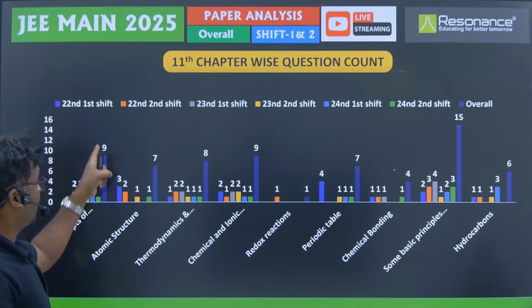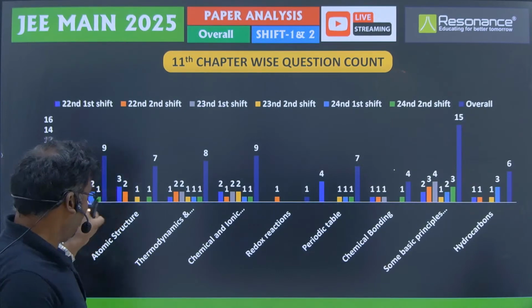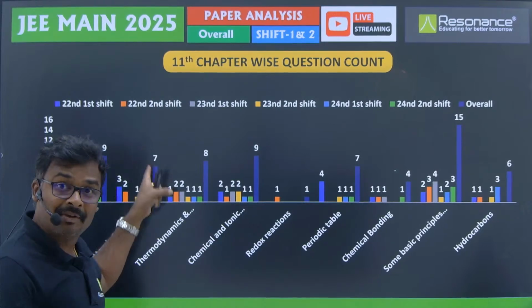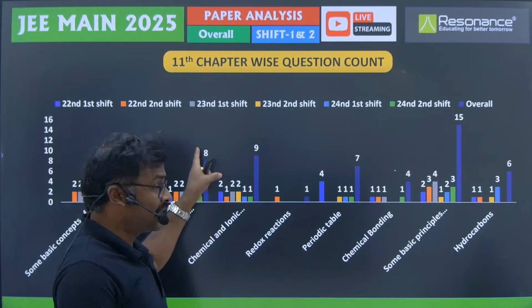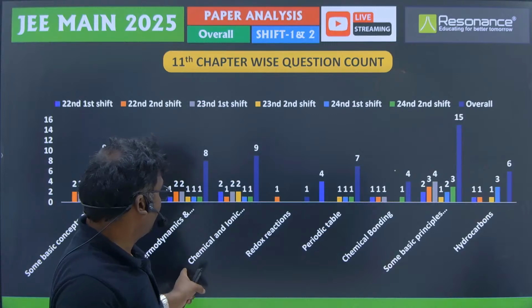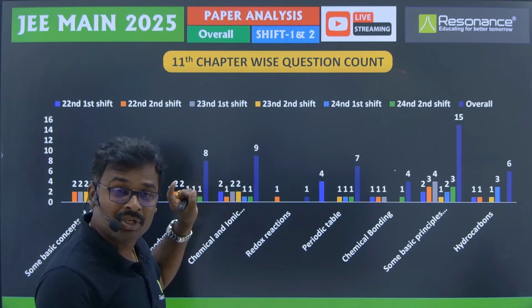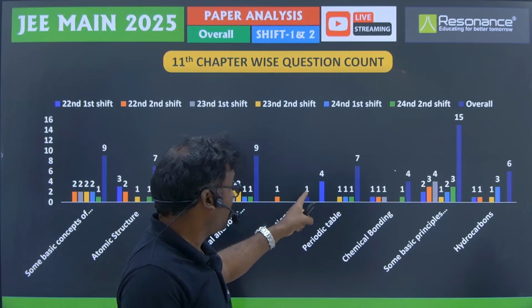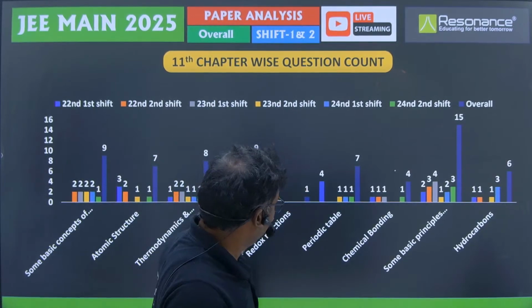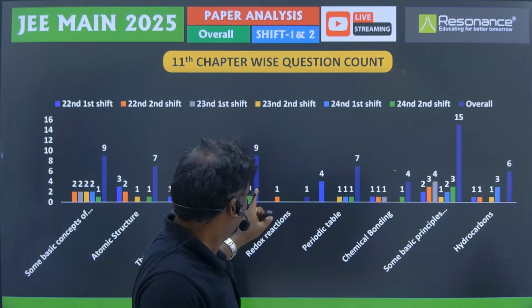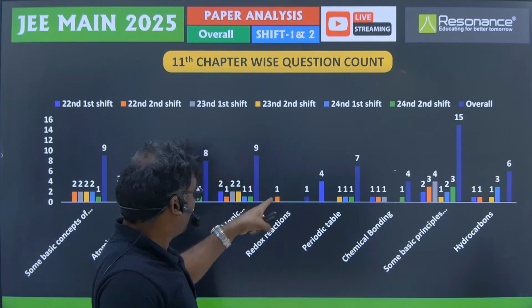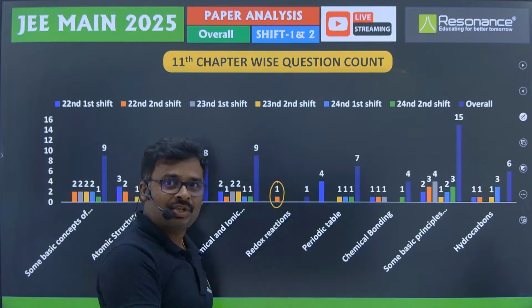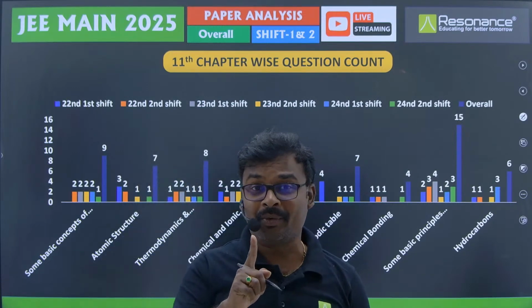And altogether we got 9 questions from this chapter, and then from atomic structure 7 questions we got, from thermodynamics 8 questions altogether, then from chemical and ionic equilibrium 9 questions we got, then redox reactions 1, 2, right? Altogether this is, no, from redox reactions only 1 question was there. To what I understand, from redox reactions only 1 question came.